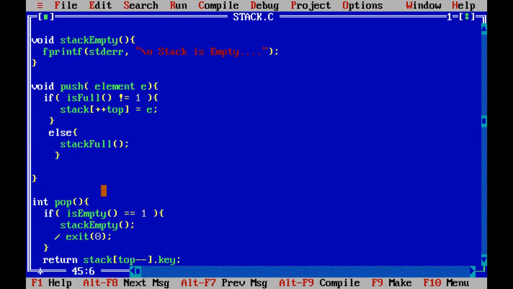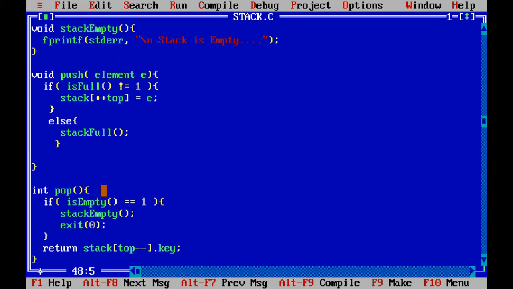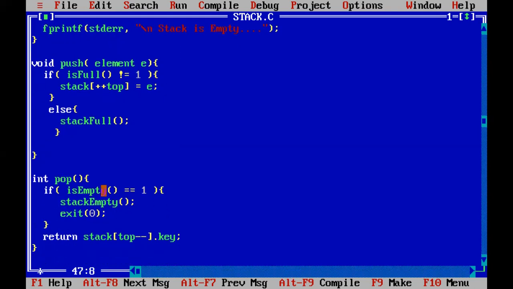Otherwise, if you want, you can keep it as a comment also, right? If stack is empty, this part will execute, which will display "stack is empty" and it will come out. If stack is not empty, then the top value will be returned. So stack of top, if you give just this much, it will return the element, but that is something like a stack variable. The exact value you won't get.